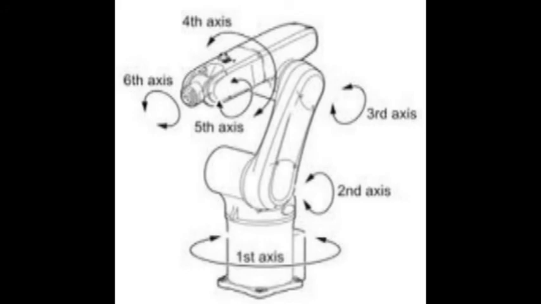There are six basic motions, or 6 degrees of freedom, which provide the robot with the capability to move the end effector through the required sequence of motions. The 6 basic motions consist of 3 arm and body motions and 3 wrist motions, as shown in this figure.